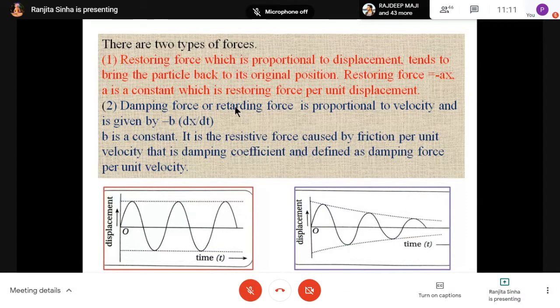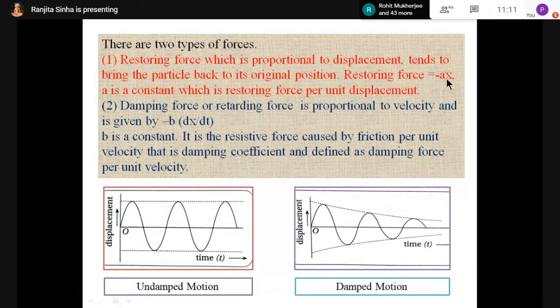So restoring force, there are two types of forces. Restoring force, which is proportional to displacement and tends to bring the particle back to its original position. Restoring force is equal to, we can write it as minus ax. What is a? a is a constant, which is the restoring force per unit displacement.